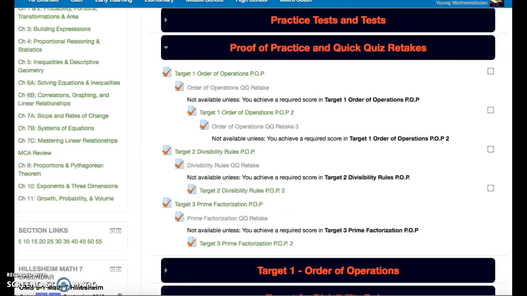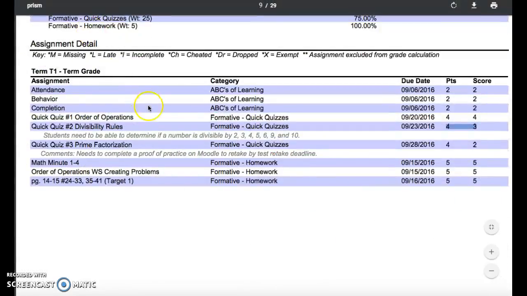Okay, so now if I go to the homework part of this, I'm looking right down here, and remember, homework's only worth 5% of the grade. So right here, all of the points have been hit on the homework, so 5 out of 5. But in case you wanted to know where some of these homework assignments are, most of them can be entered in online, and I'll show you where they can be entered in online.